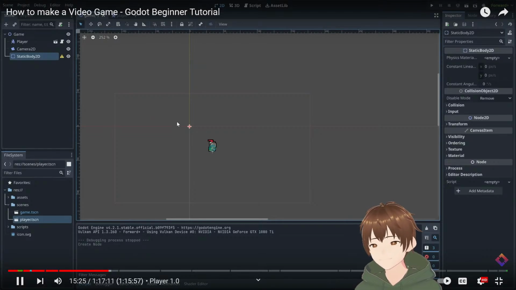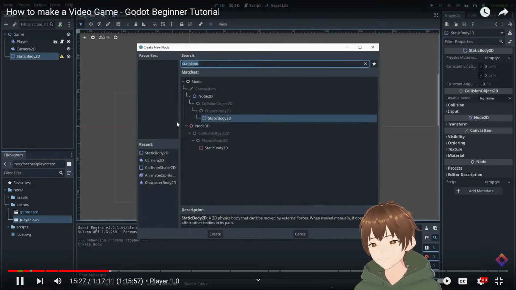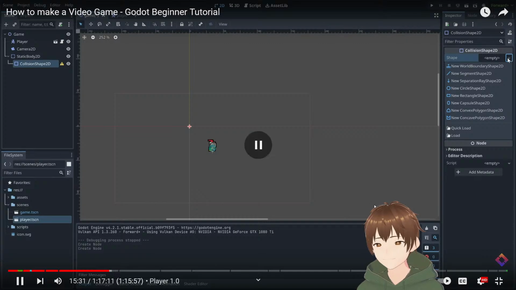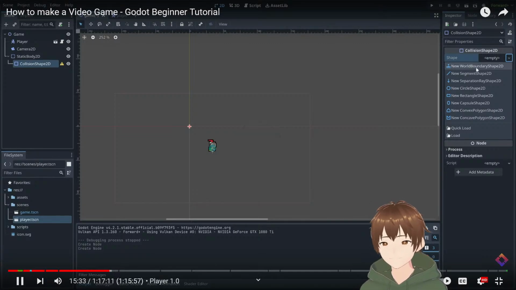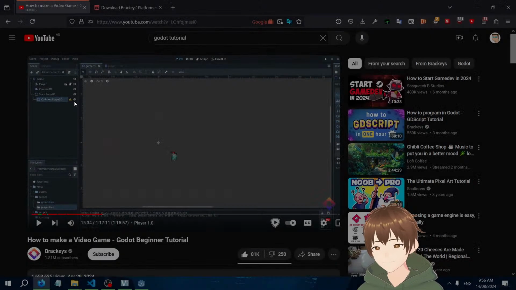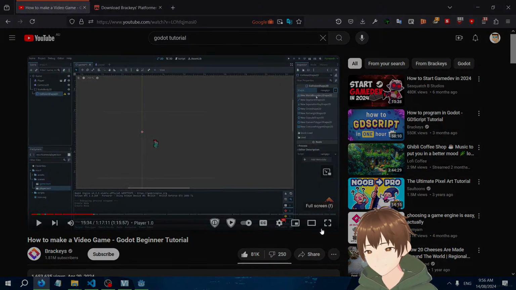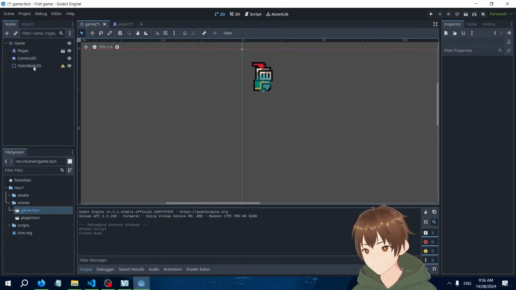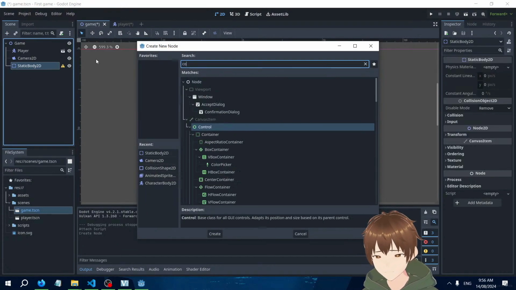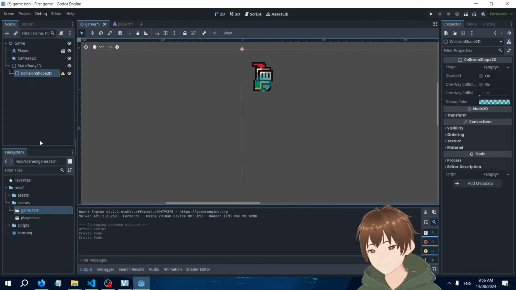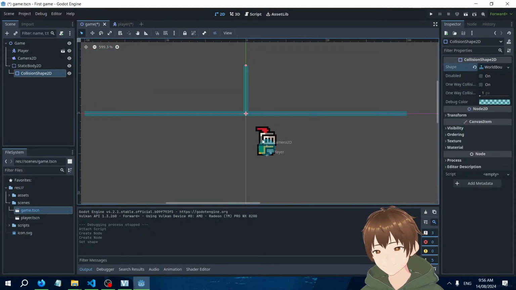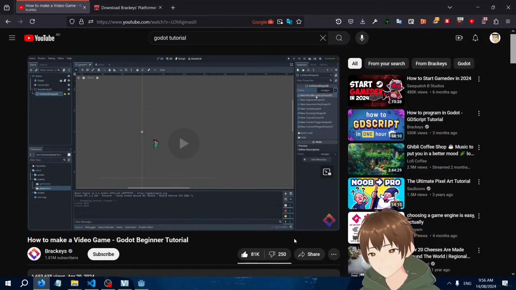So let's add a collision shape. I'm going to hit Control A, search for collision shape. And for the shape here, we're going to create a new world boundary shape.